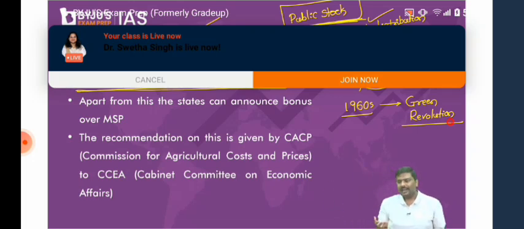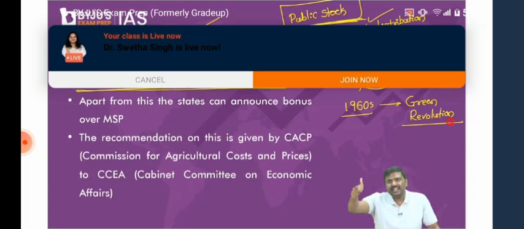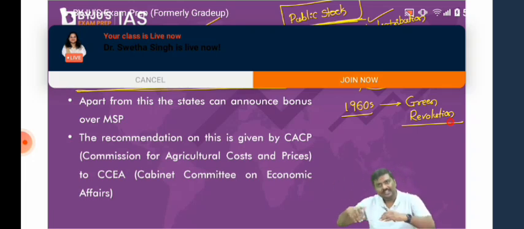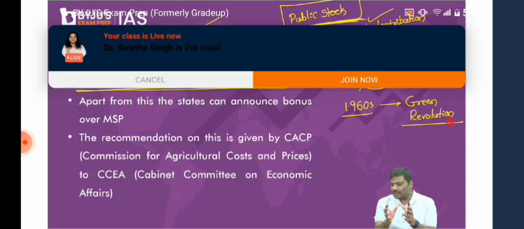Simple idea, right? What is the Green Revolution? It refers to a set of inputs. What set of inputs? Let's say irrigation equipment, pesticides, insecticides, and more importantly, high yield variety seeds. For example, initially we started with wheat, then we introduced rice also. So the argument was that production will increase, and supply to the market will increase.